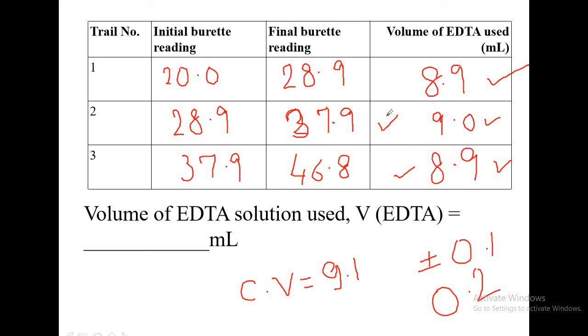And here, after doing all the three trials, you are not supposed to take the mean value. You will take any one of the values here, say 8.9, that is your choice. We will not tell you which value to take for the calculations. This CV value we give in the regular class just to let you know whether you are doing the experiment properly or not. But in the examination we are not giving this CV value. Therefore you will decide which value to take for the calculation.